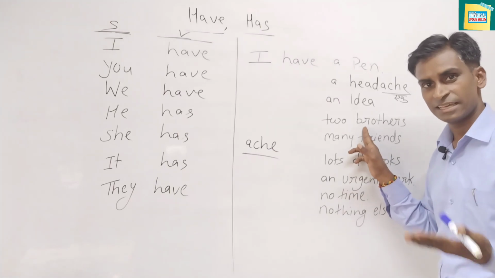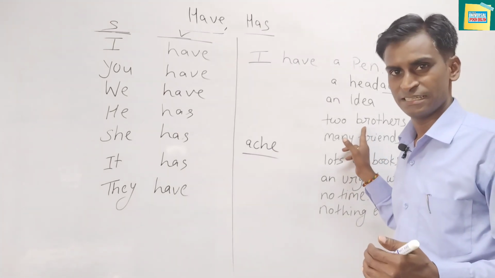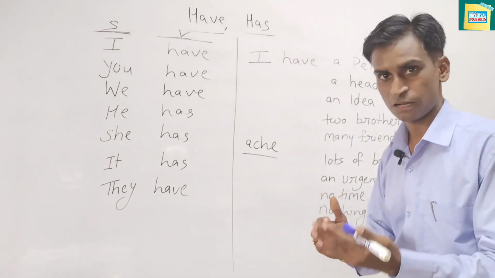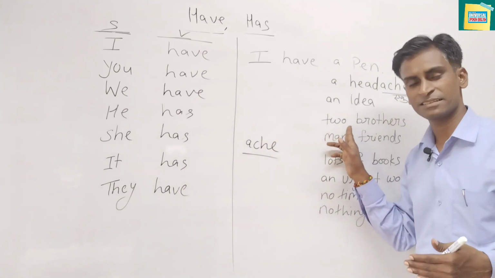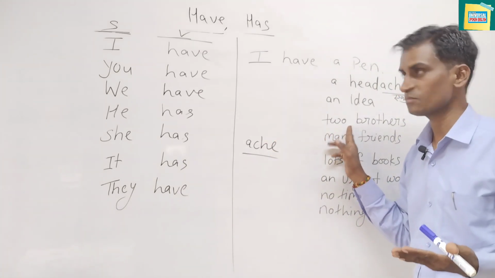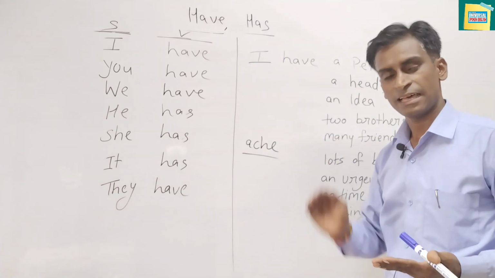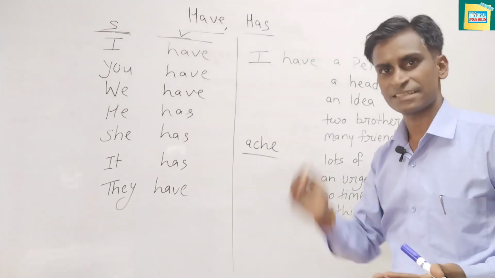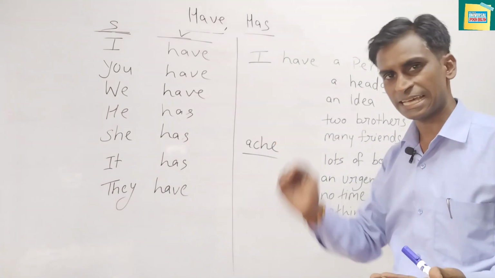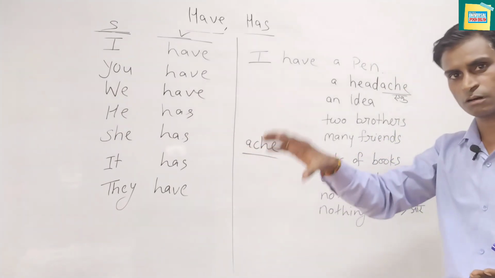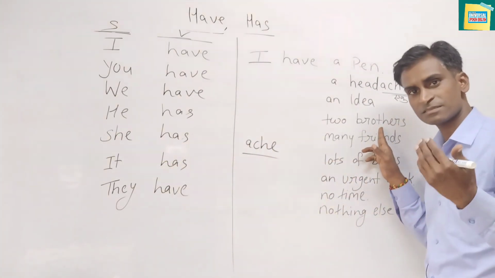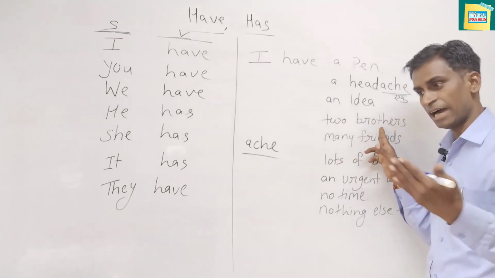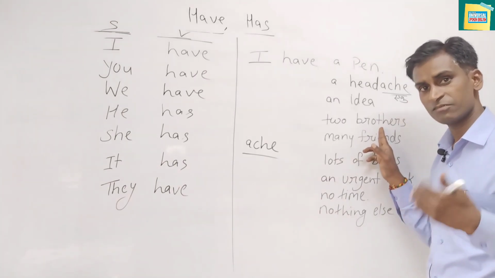Here also, I have two brothers. मेरे दो भाई हैं. Never say मेरे पास दो भाई हैं. See, Hindi changes sometimes according to the situation. Never say मेरे पास दो भाई हैं. Say, मेरे दो भाई हैं. Have and has tell relation and also possession. It tells whether you have things or people. So, I have two brothers. I have one uncle. मेरे एक अंकल हैं.